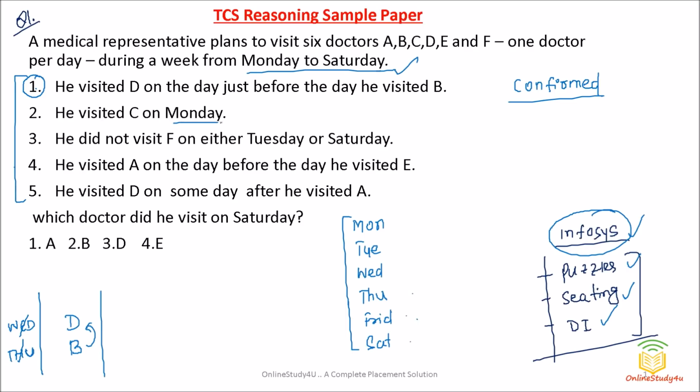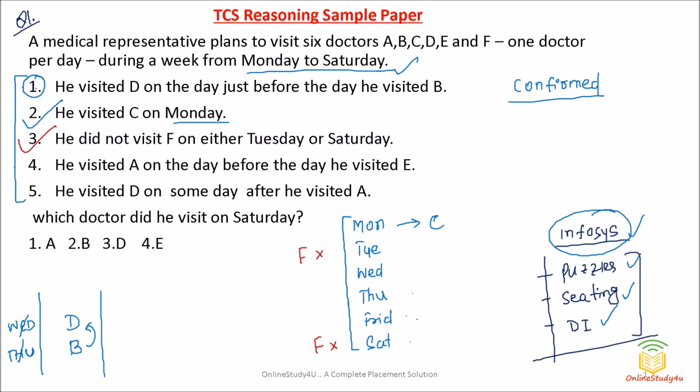Then, he visited C on Monday. So we can easily place C on Monday, right? The medical representative visited C on Monday. So this is a confirmed statement. We are easily able to place it. He did not visit F on either Tuesday or Saturday. So he is not meeting doctor F either on Tuesday or Saturday. So this is also a confirmed statement. I will mark it. I do not have to relook at statements 2 and 3.